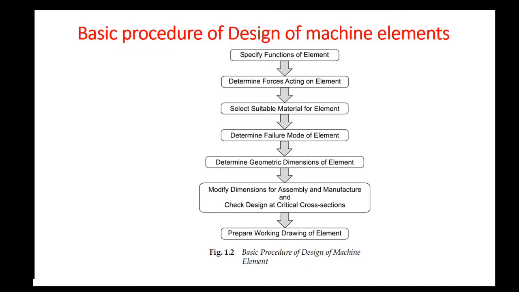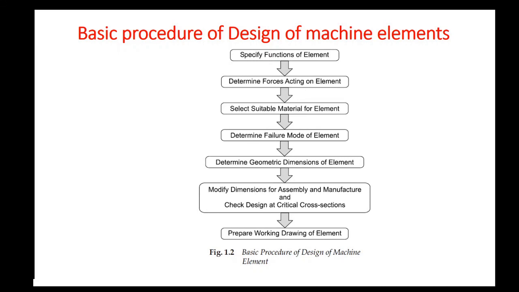Next is determination of the failure mode of the element. There are different failure modes which can occur in an element. They are failure by elastic deformation, failure by plastic deformation or yielding, and failure by sudden fracture. So you have to determine what type of failure can occur in the component when that particular force is acting, or when the force is exceeding the strength of the material. What happens to the material? How does it fail? Determining the failure mode is also an important step in design of machine elements.